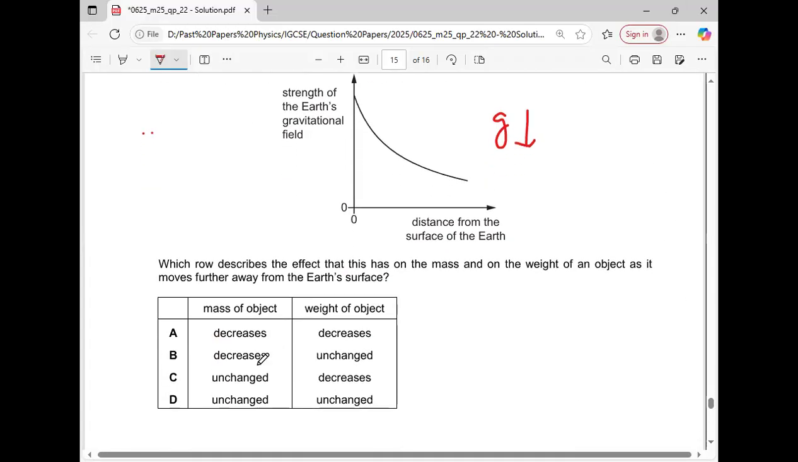So in order to get the correct answer, mass remains the same. So it means C and D can be possible. Mass decreases, not possible. And now at a particular height, what happens? Since distance increases and gravitational field decreases, what is the formula of weight? W is equal to mg. So when g decreases, weight also decreases. It will definitely not be unchanged, it will decrease. So option C is the correct answer.